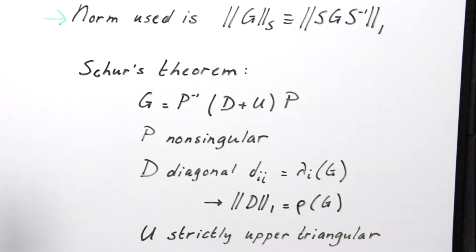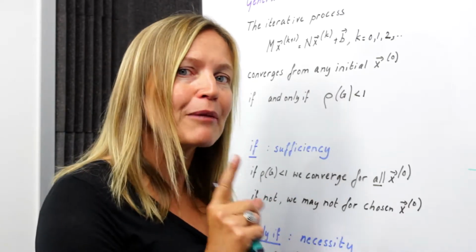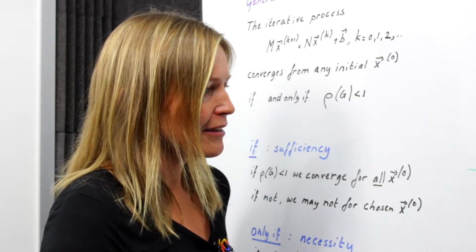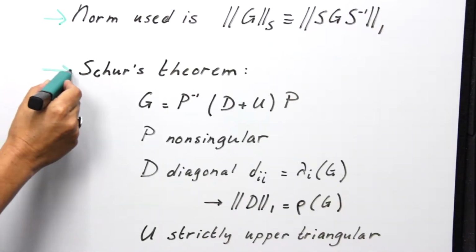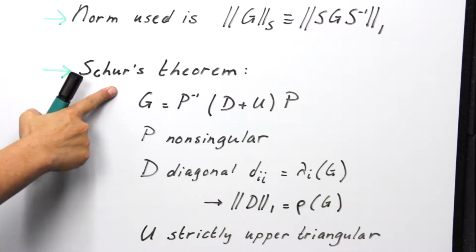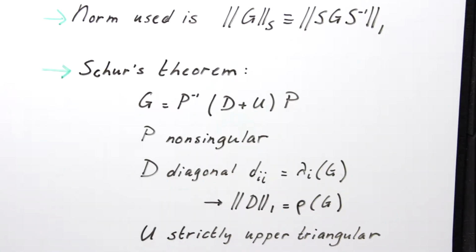Now you can show that this is truly a norm, so it satisfies all the properties of norms that we usually assume. So that's the first observation, the first idea. The second thing that we're going to be using is a really important theorem in matrix computations called the Schur Theorem. And actually it's one of my favorite theorems of all times because it's extremely useful in proving concepts, and we'll see that here too.